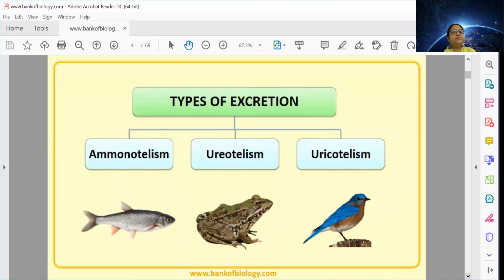You know that types of excretion are ammonotelic, ureotelic, and uricotelic. Apart from that, I taught you one extra, that is aminotelic. Some organisms excrete amino acid directly. Others, ammonotelic, which are generally aquatic organisms, remove waste in the form of ammonia. Ureotelic means urea is removed, and uricotelic means uric acid is removed. So why are these different modes required? Why do some organisms excrete ammonia? Why some urea? Why some uric acid?